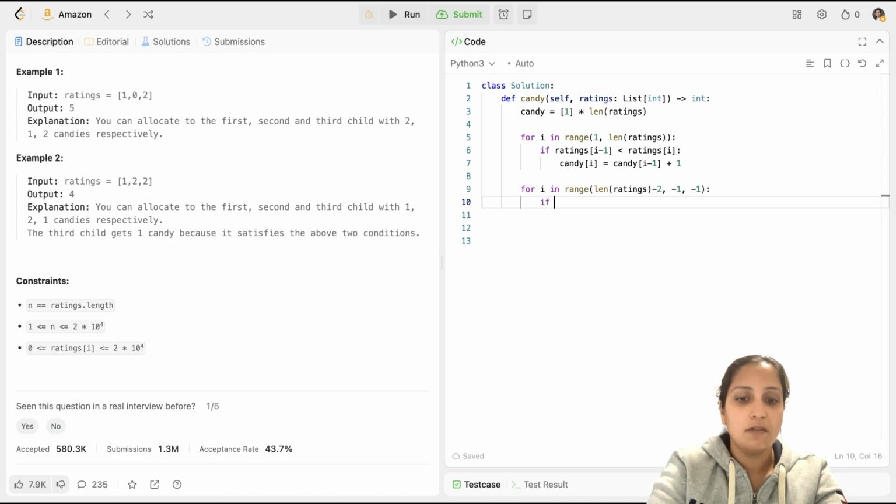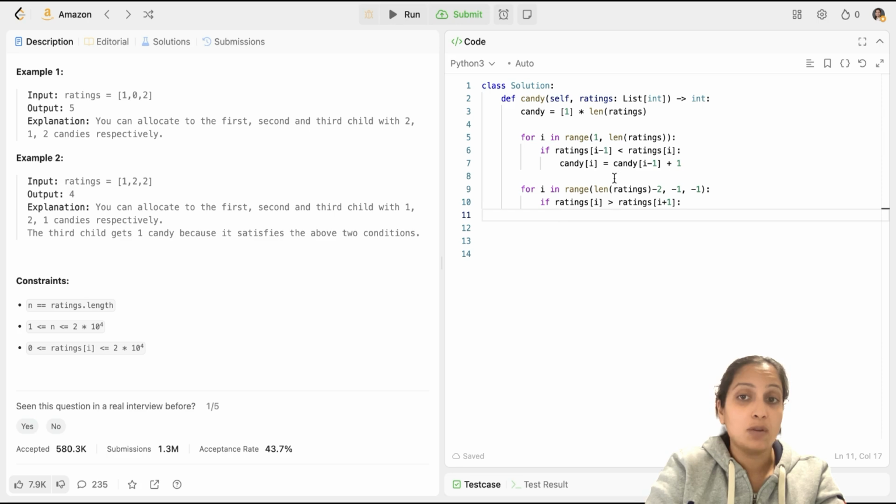Now I will check if ratings of my current index, which is i, is greater than ratings of i plus 1, which was my right neighbor. If that is true, I would reuse the same formula, but instead of i minus 1, I would have i plus 1.